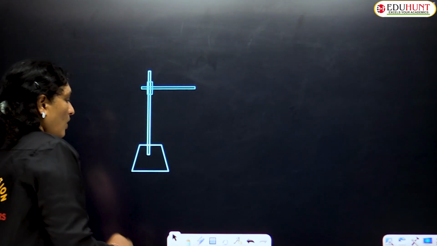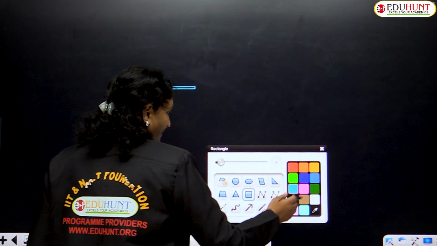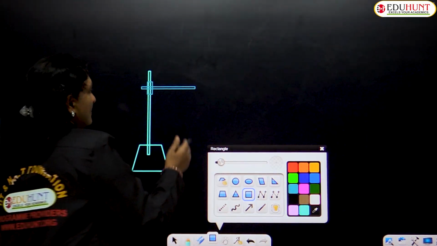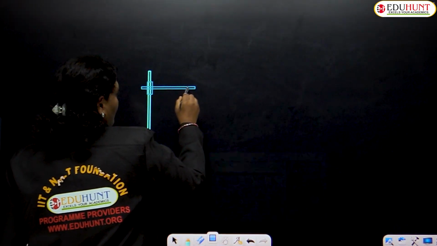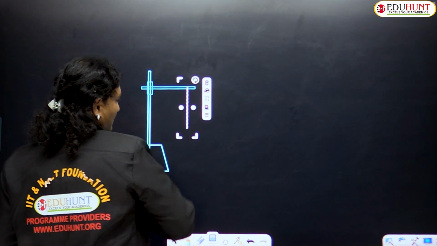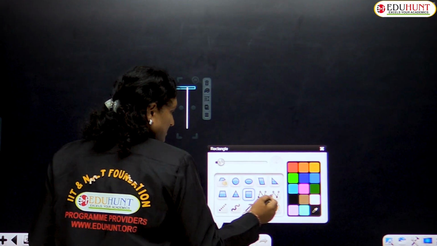To this stand, let us suspend a tennis ball with the help of a small thread. So what are we suspending, children? This is your tennis ball.